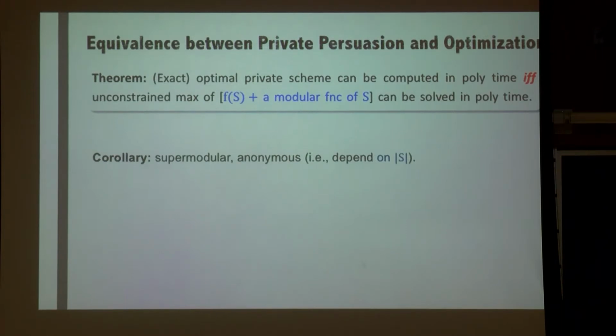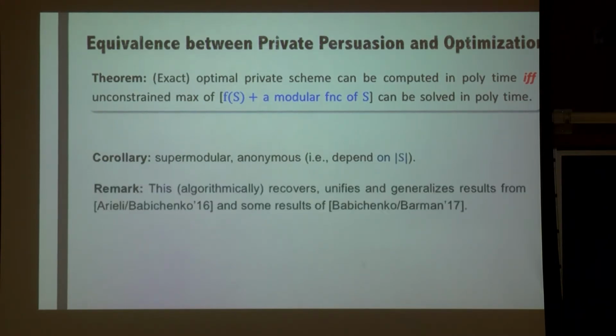And when it's anonymous, there is a very simple algorithm to solve the optimization problem. This algorithmically recovers and unifies the results from Arieli and Babichenko, and some results from the recent work by Babichenko and Barman. It also generalizes their result from two states of nature to many states of nature.